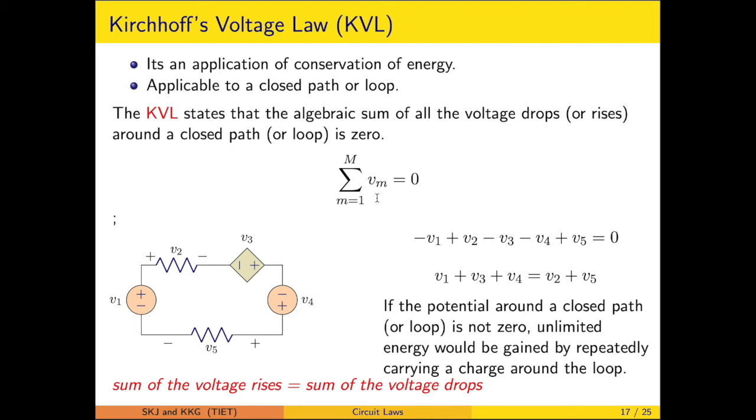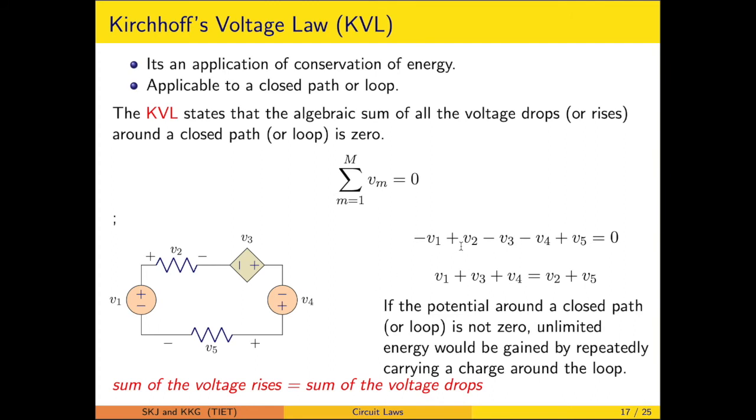Now just to illustrate, the equation is given. Let's say we are oriented around this particular closed loop. V1 is a rise, V2 is a drop, V3 is again a rise, V4 is again a rise, and V5 is a drop.